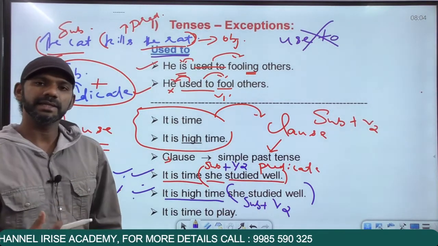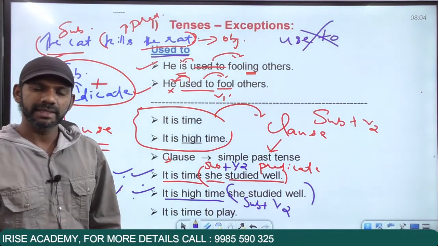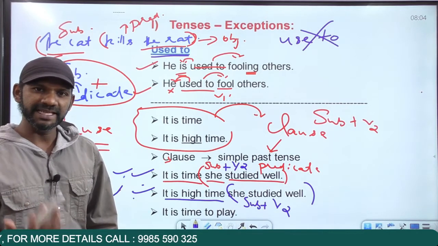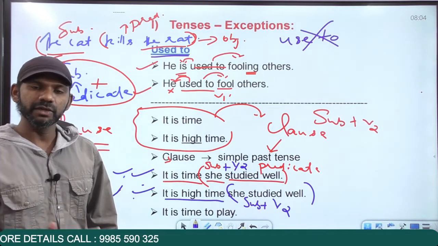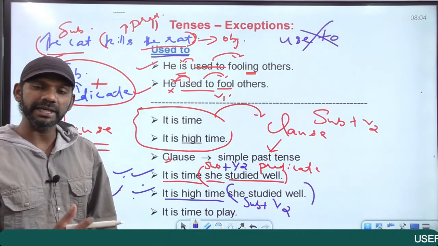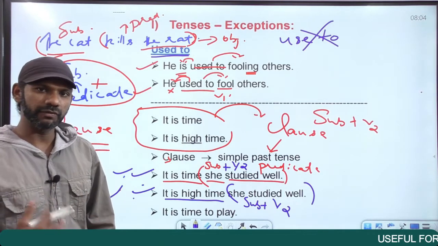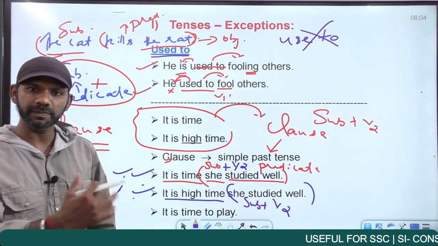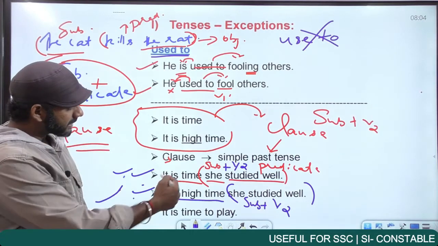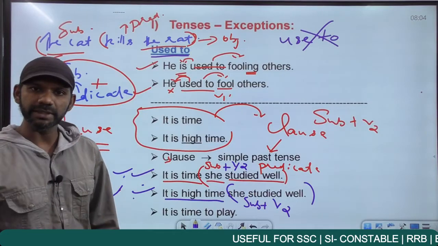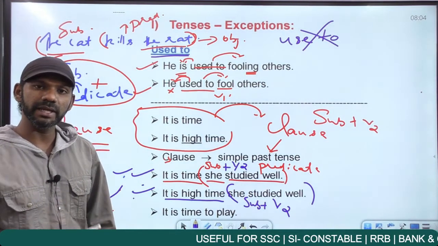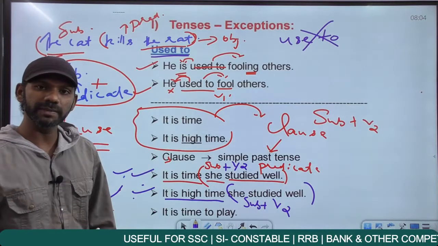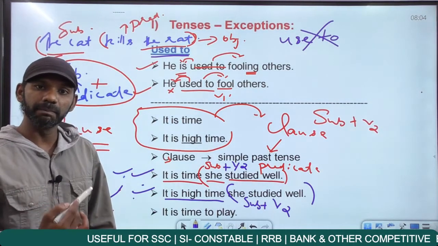If I say your fee is due, your fee is due means yet to be paid. Yet to be paid, that means pending. Your fee is overdue means pending for a long time. So your fee is due in the sense your fee is pending. Your fee is overdue in the sense pending for a long time. It is time she studied well means she should have studied well earlier. It is high time she studied well means she should have studied well much earlier.